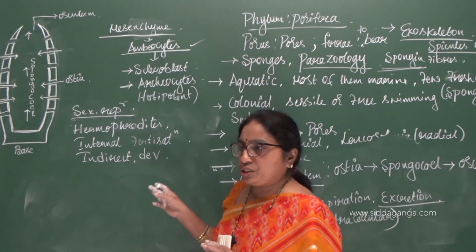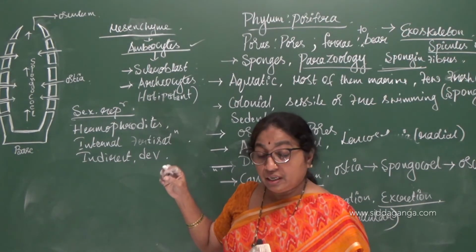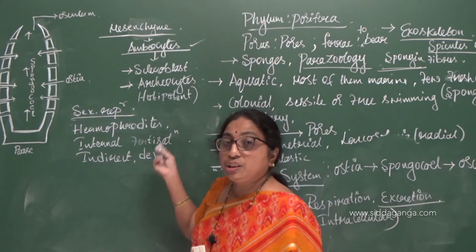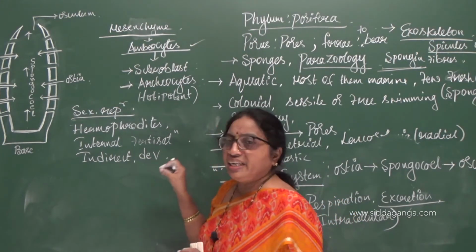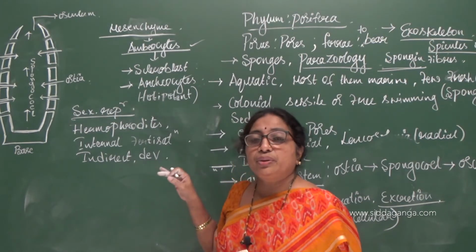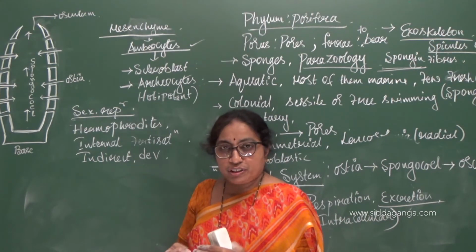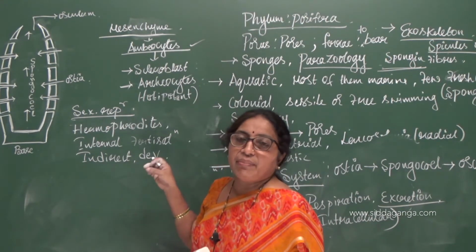If the egg hatches out a young one which is similar to that of an adult, you call it direct development. But here the egg hatches out a young one which is dissimilar to that of the adult, and that young one will undergo metamorphosis, and finally after undergoing larval stages it will become an adult.